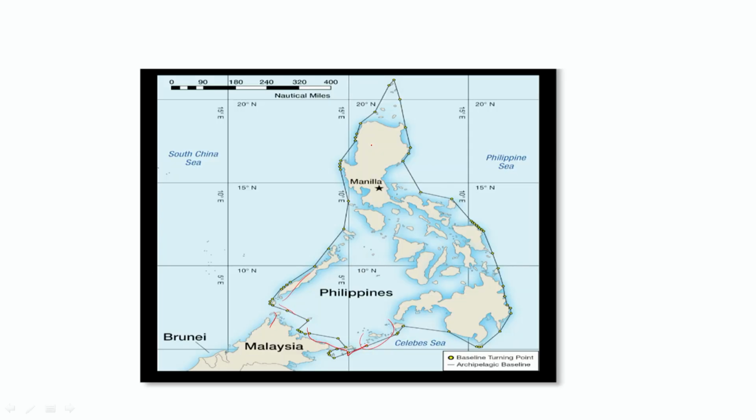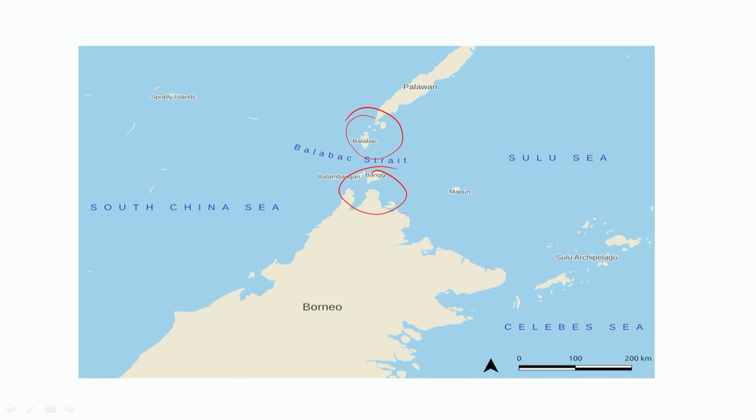Again, I take the example here: if someone has to take the route from the South China Sea to this Sulu Sea, they will have to use this Balabac Strait, which remains unhindered. Or if someone has to take a flight from Borneo to Palawan, they can take the flight this way above the strait area. So, that is what it means.